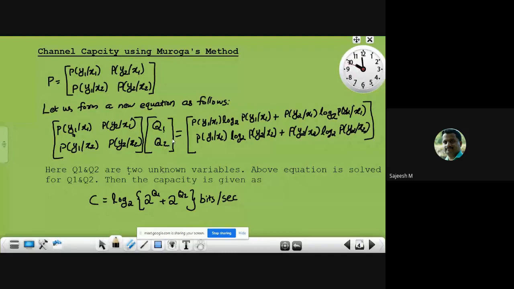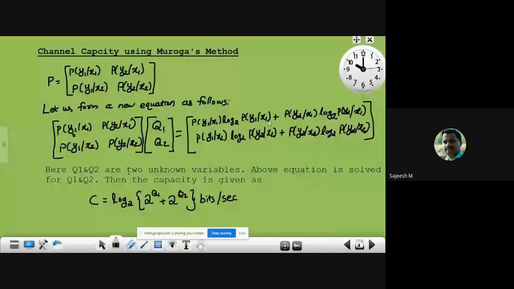We are writing a new equation corresponding to the given channel matrix. Our aim is to find the channel capacity. Then the RHS is P of y1 given x1 log to the base 2 P of y1 given x1, plus P of y2 given x1 log to the base 2 P of y2 given x1.